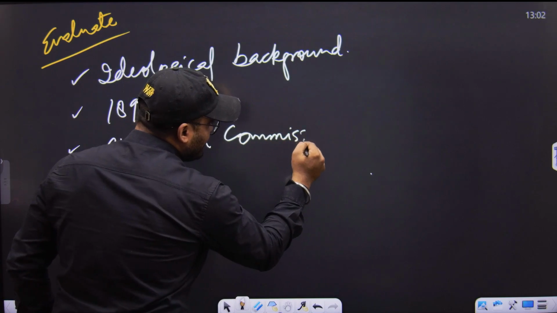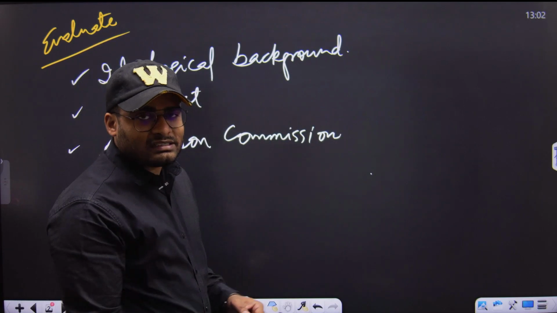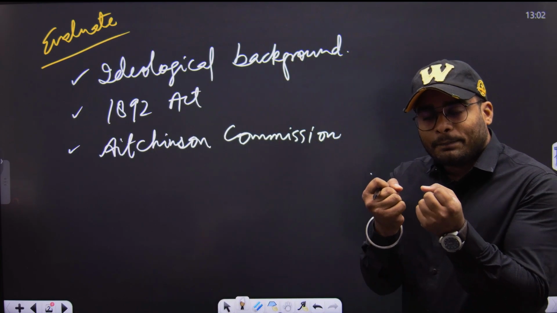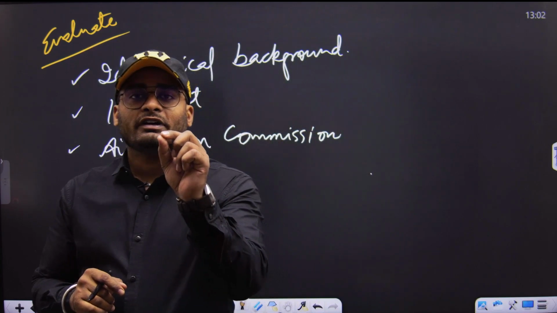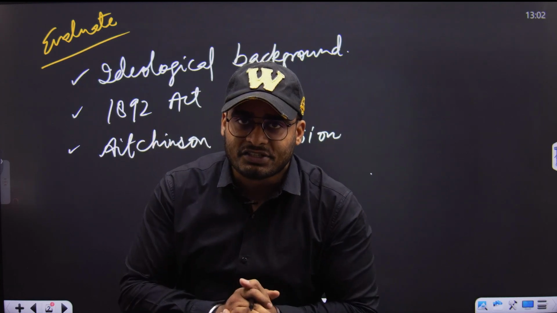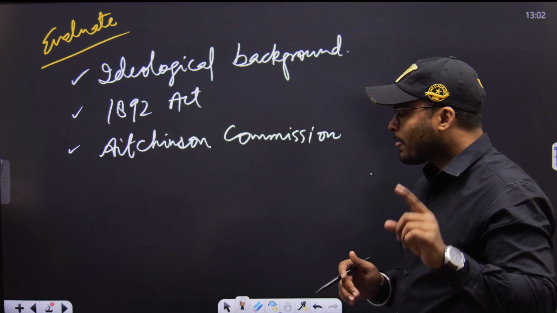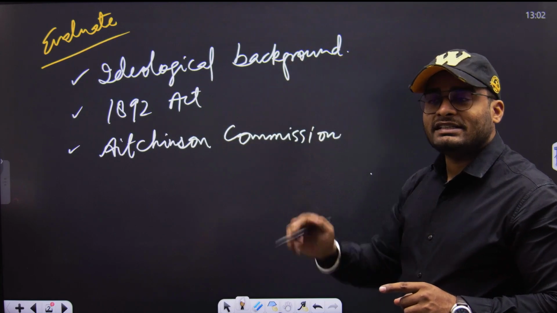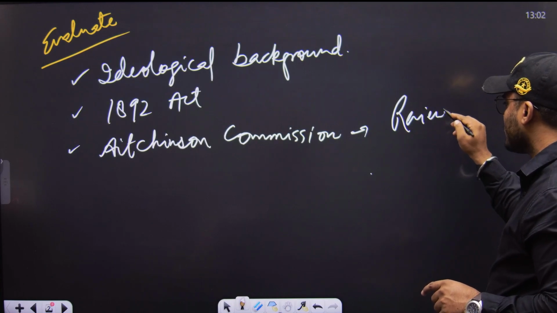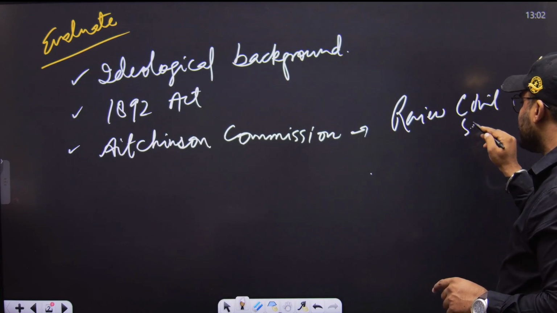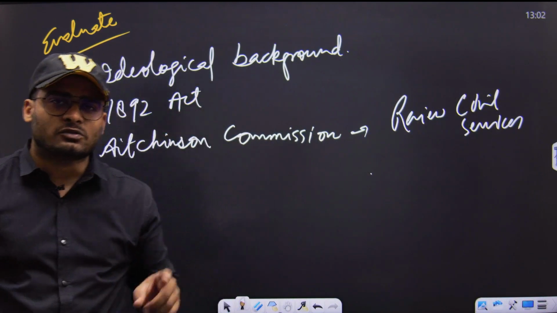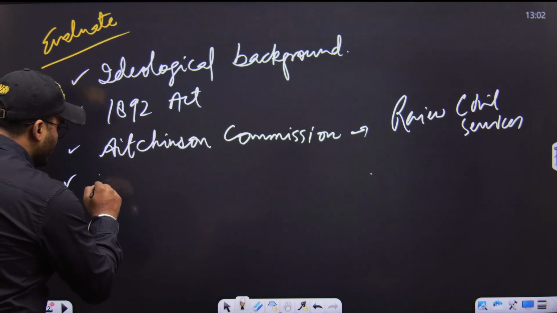We said that Surendranath Banerjee and the senior Congress leadership, the Indian Association, was the first party pressurizing the British with the demand of Indianization of the civil services, that the higher services should be Indianized. So the British came out with the Hutchinson Commission, which would review the civil services structuring in India. Why did they come out with it? Because the moderate leaders were pressurizing them. And then they came out with the Welby Commission.